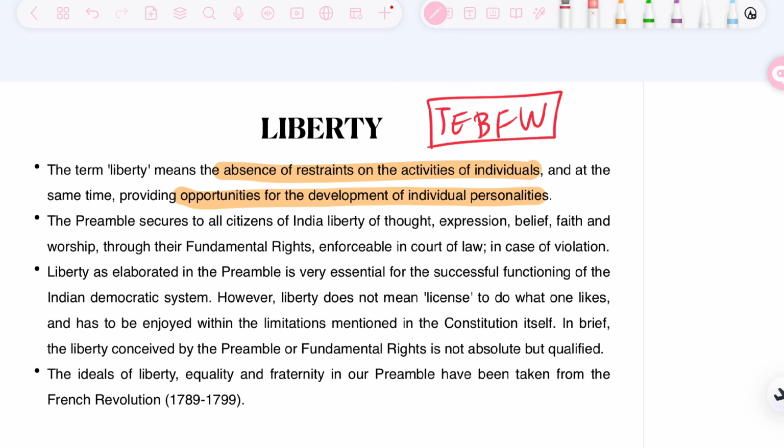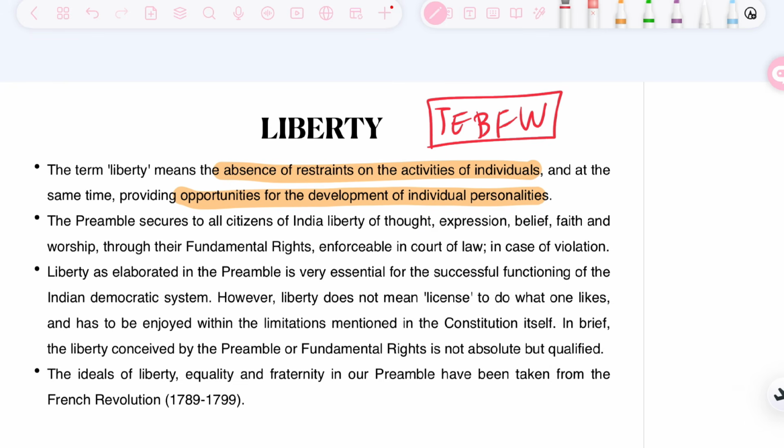There should be basically no degradation in the relation with the friendly state. There should be morality, justice should be taken care of. Now this means that liberty does not mean the license to do anything which one wishes to do.